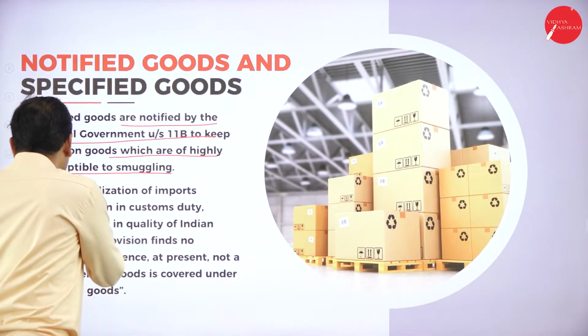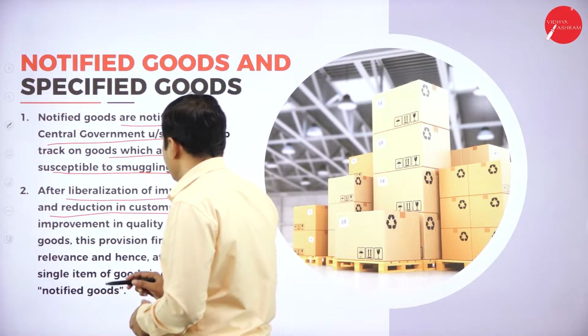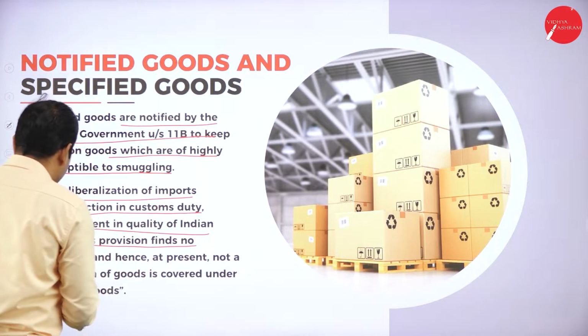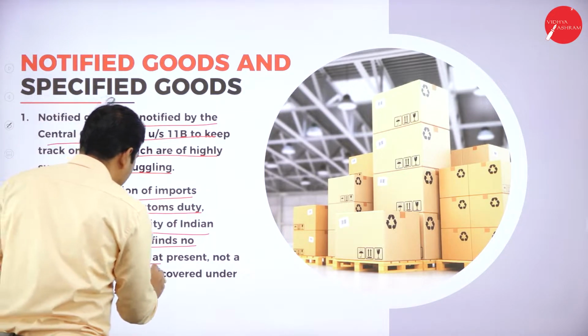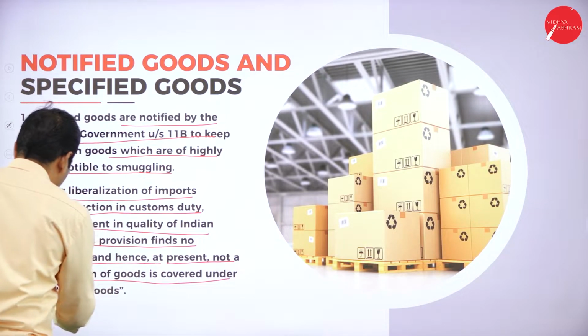Next point, after liberalization of imports and reduction in the customs duty, and improvement in the quality of Indian goods, this provision finds no relevance, and hence at present not a single item of goods is covered under the notified goods.